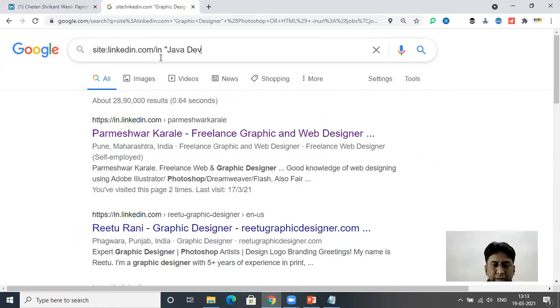Java developer is Java or J2EE, minus SQL. So it will now search profiles from LinkedIn of Java developers who have the keywords Java or J2EE, but not SQL.